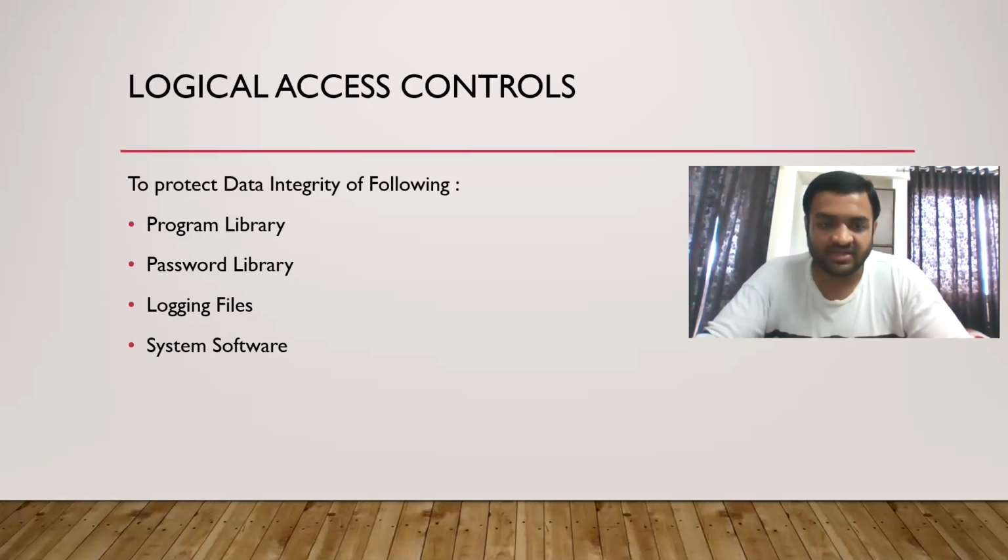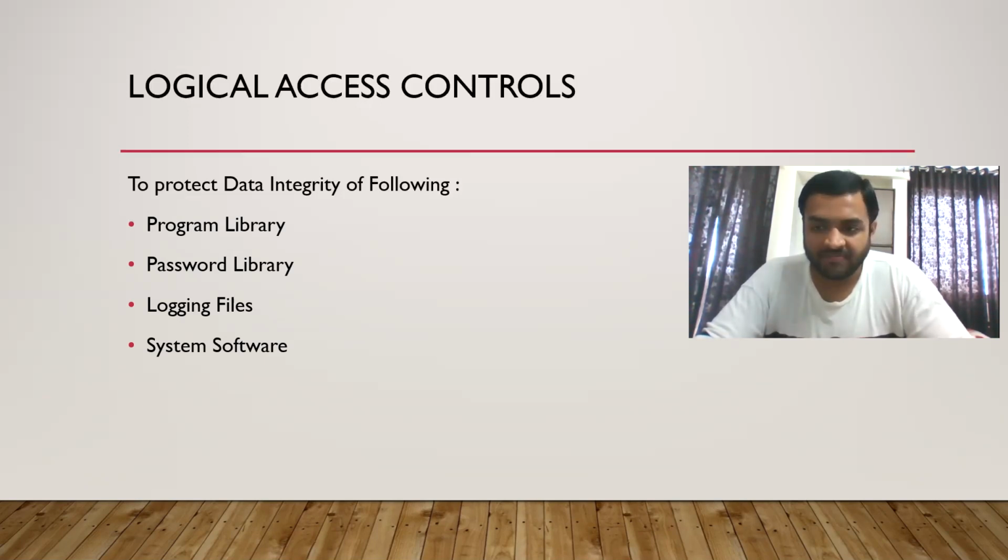These log files are used to keep a track of the activities done or the processes initiated in the system. If you don't keep a track, you will not be able to achieve the audit objectives. In the password library, there will be a list of these users and the passwords.